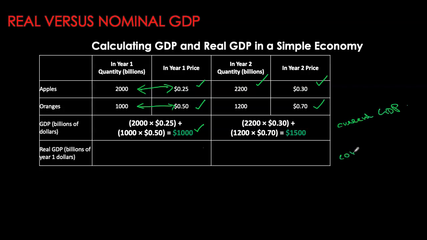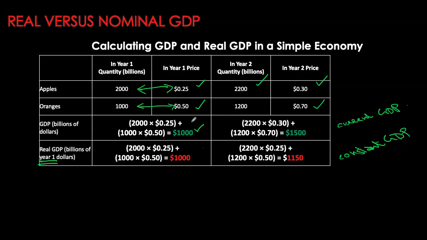Let's do constant dollar GDP, also referred to as your real GDP. In order to calculate real GDP, we have to specify a base year. So we will specify our year one as the base year. That's why note the term over here says this is real GDP in billions, but at year one dollars. I am looking at my quantities again from year one because I'm calculating real GDP for year one. So quantities will be from year one, but at base year prices, which also happens to be the same year. So in this case, your answer will be identical to what we had earlier.